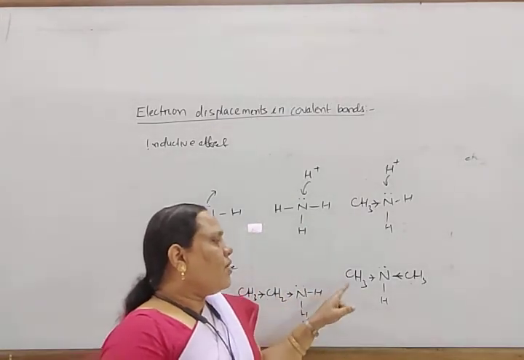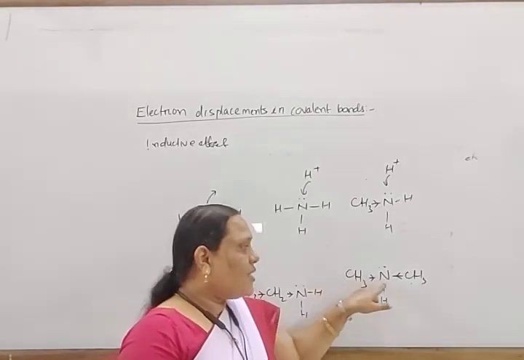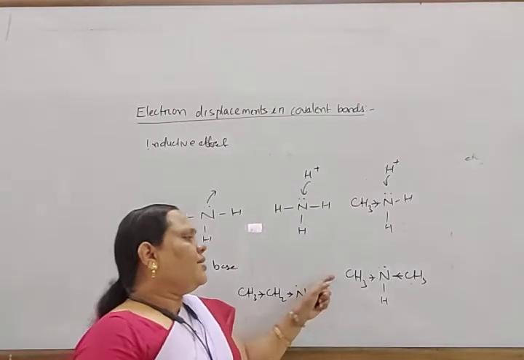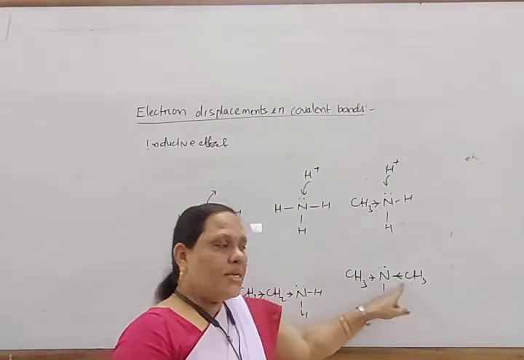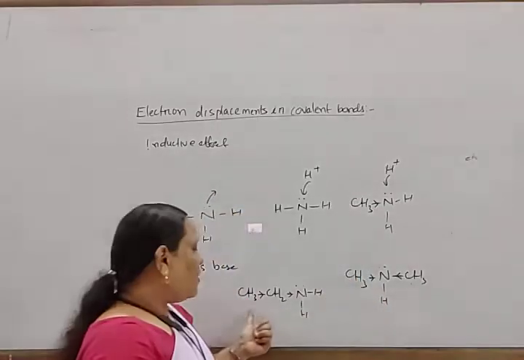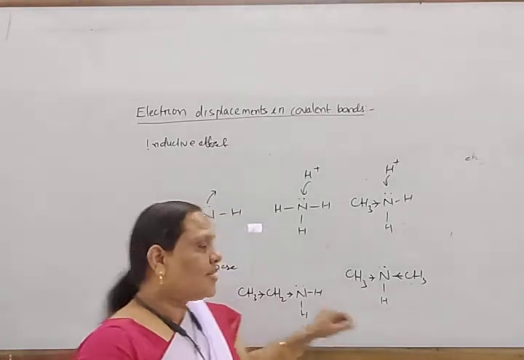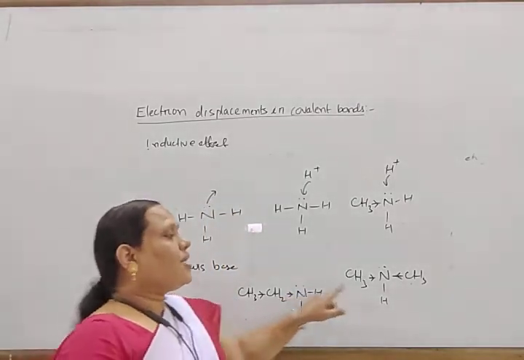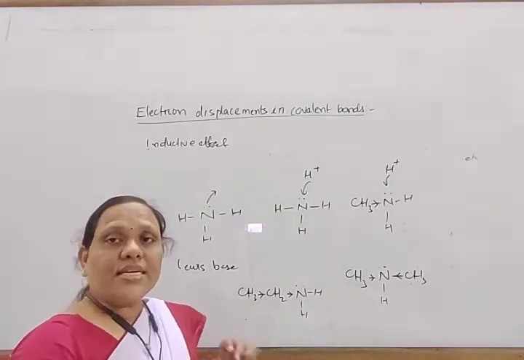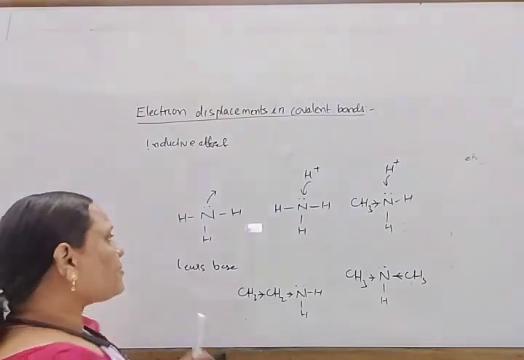In this way, the first carbon releases electrons. Here it releases electrons more than in ethylamine. So in dimethylamine, the plus I effect is more than that of ethylamine. In this way, this one is more basic than this one. So dimethylamine is more basic than ethylamine. It explains the relative acidic and basic character in this way.